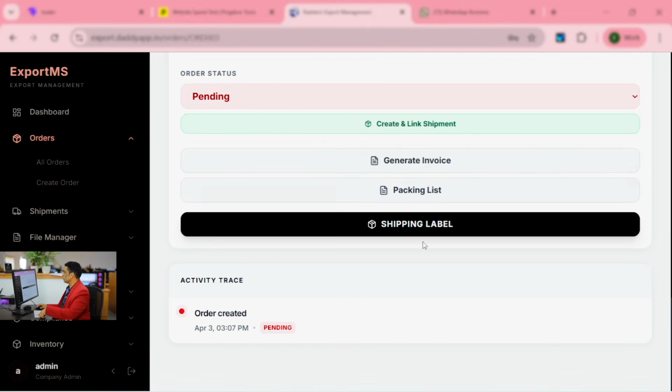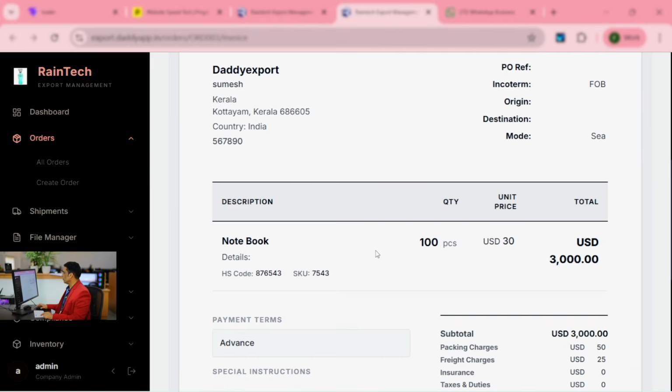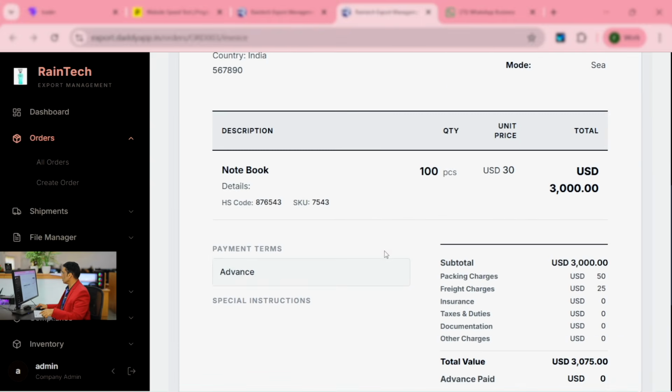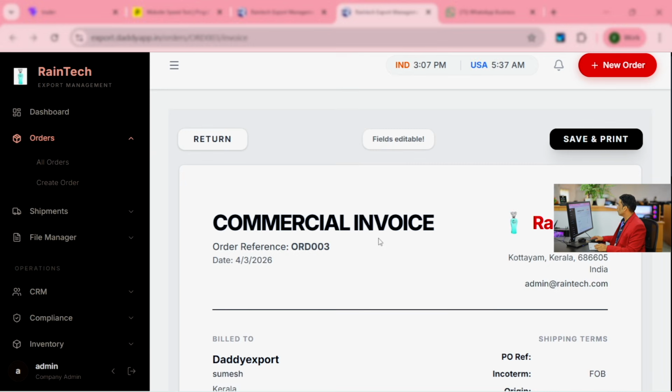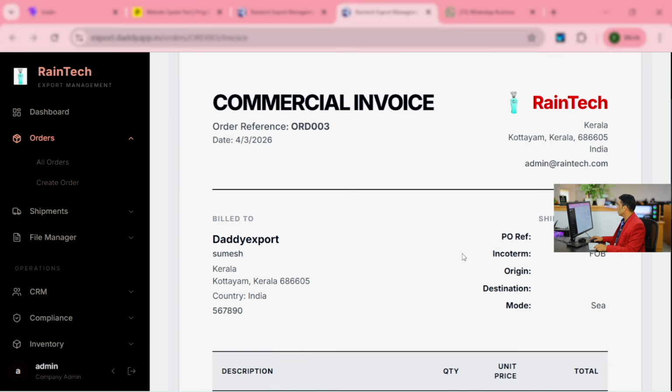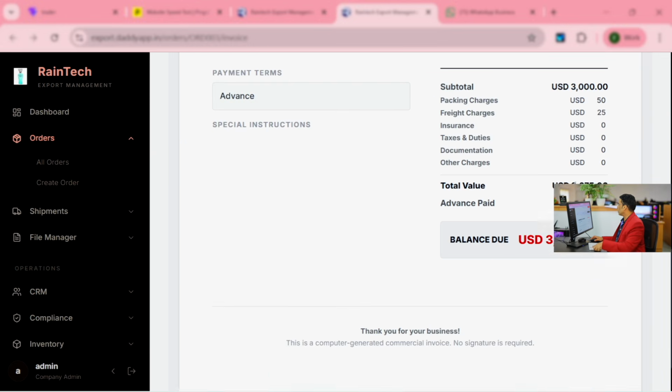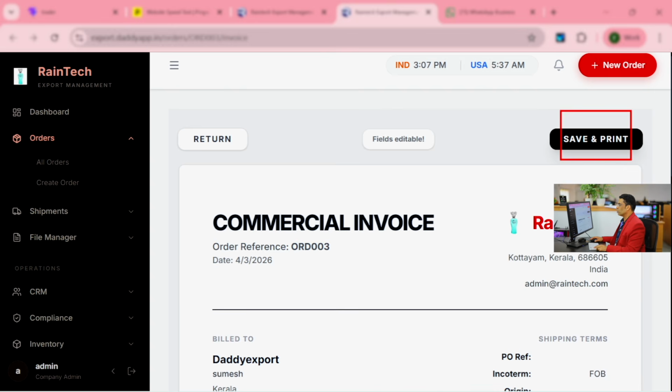You can go down. See, there are so many documents you can print out. One is Generate Invoice. Let me see, this is the invoice we generated. Easy, very easy. And see the invoice interface, look and feel, is completely customizable as per your requirement. We can do that. Look at that. And you can print, save and print, everything you can do.